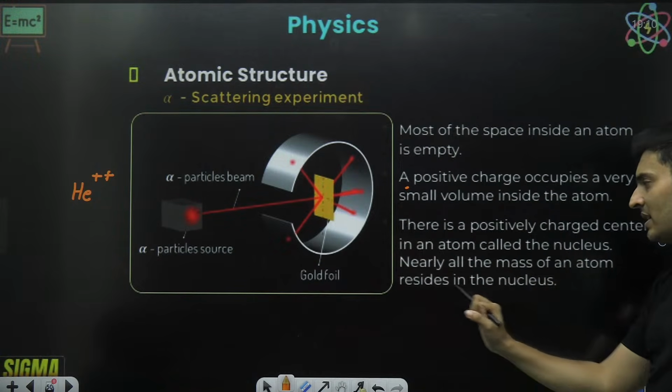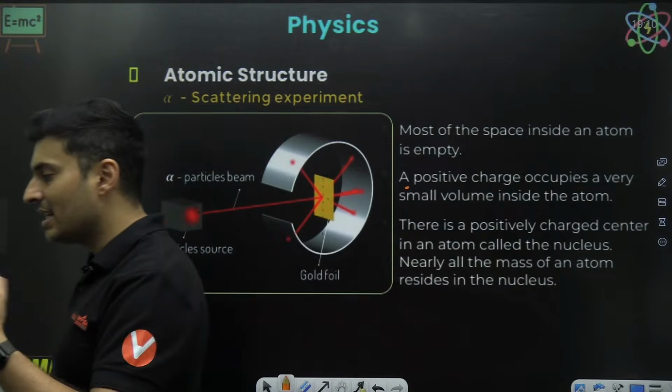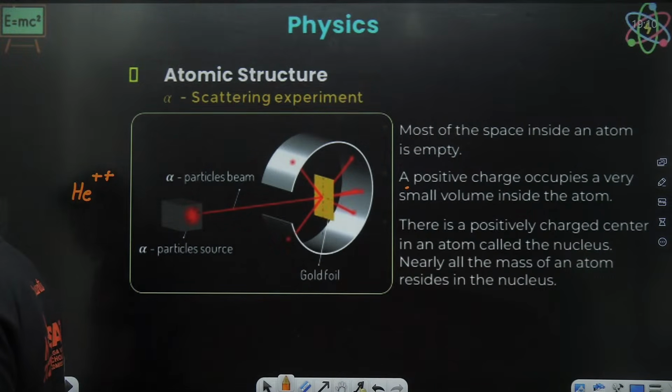And most of the mass is inside the nucleus, not with the electrons. Electrons are negligible mass. Is that okay?